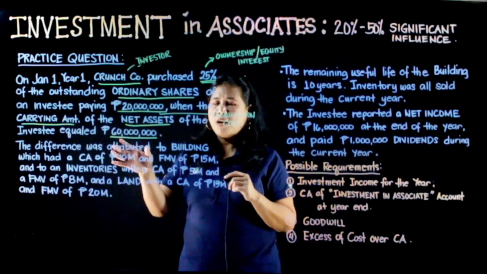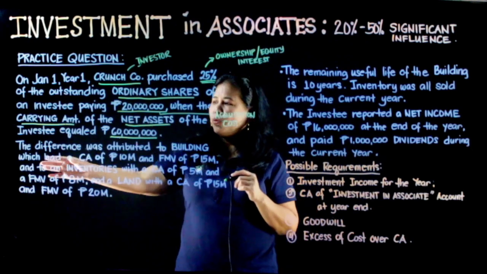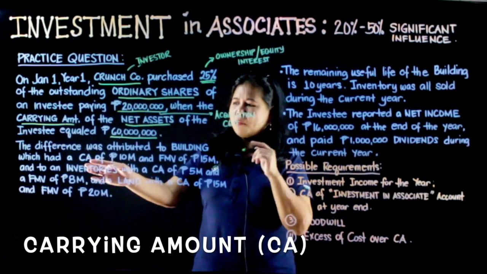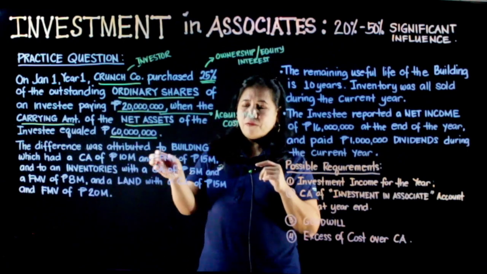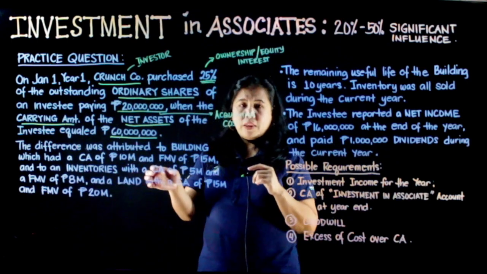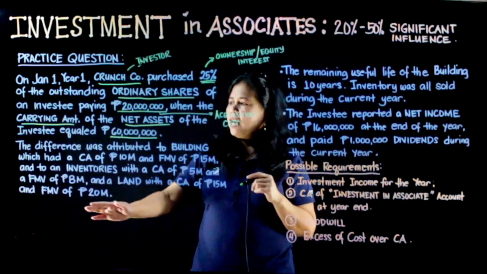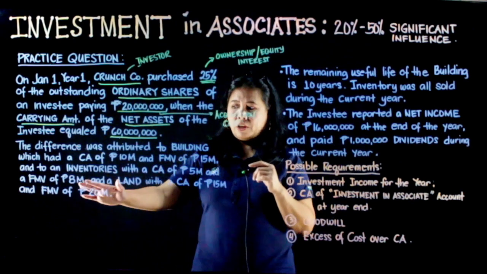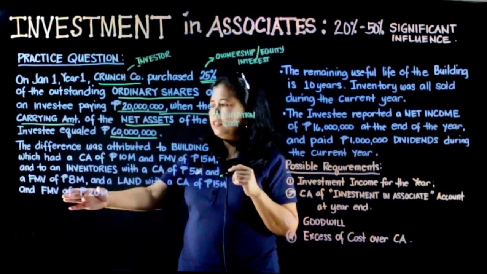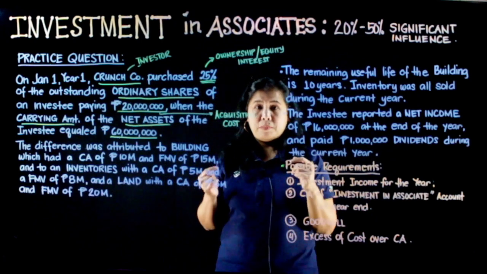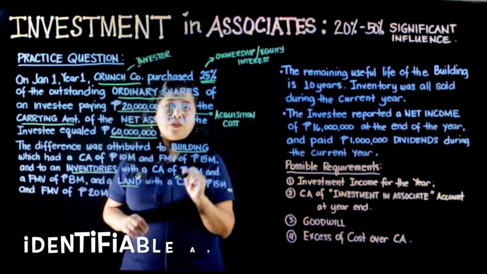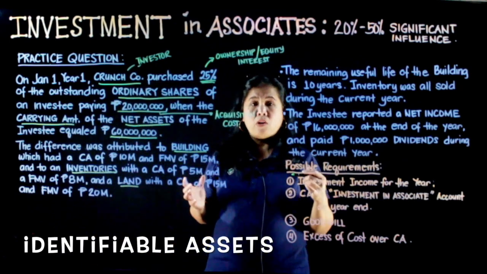The difference was attributed to building which had a carrying amount, CA means carrying amount, of 10 million and fair market value of 15 million. And to an inventories with carrying amount of 5 million and a fair market value of 8 million. And a land with a carrying amount of 15 million and a fair market value of 20 million. Itong building, inventories, and the land, these are the identifiable assets.